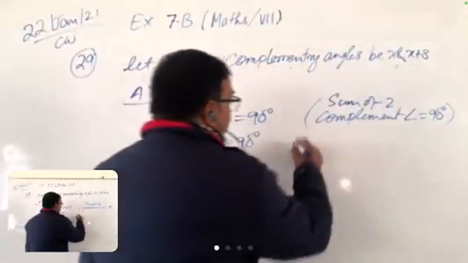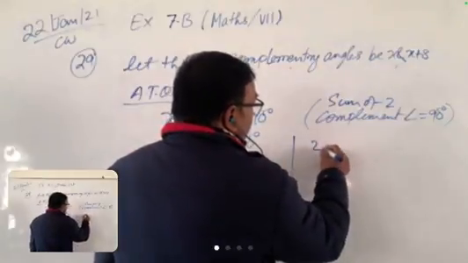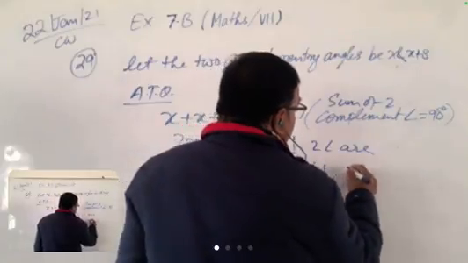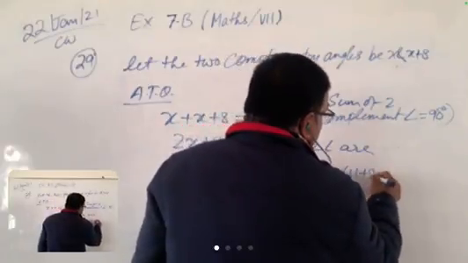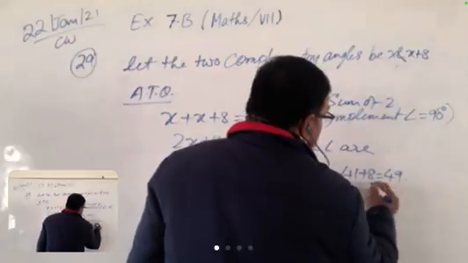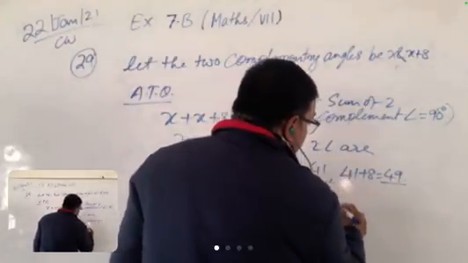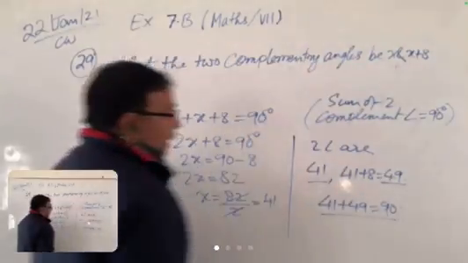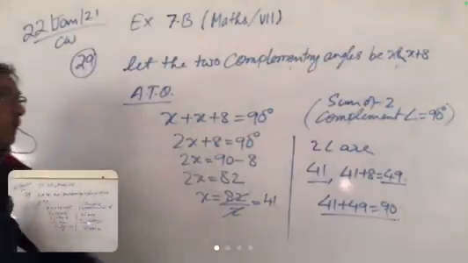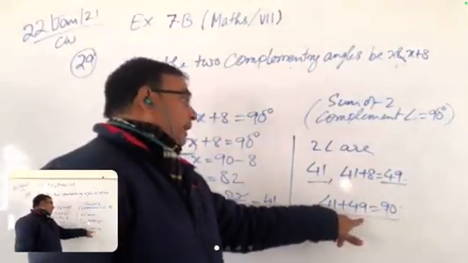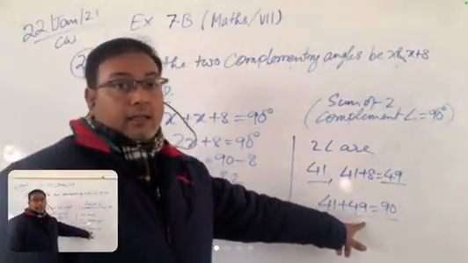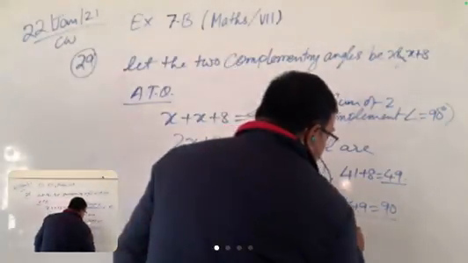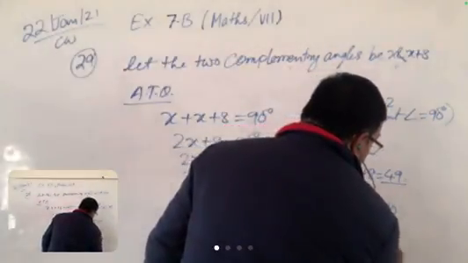So now you see two angles. One is 41 and the second is 41 plus 8, which is equal to 49. So 41 plus 49 is equal to 90. Now you can see there are two angles, one is 41 and the second is 49, and their difference is 8. 49 minus 41 is equal to 8.